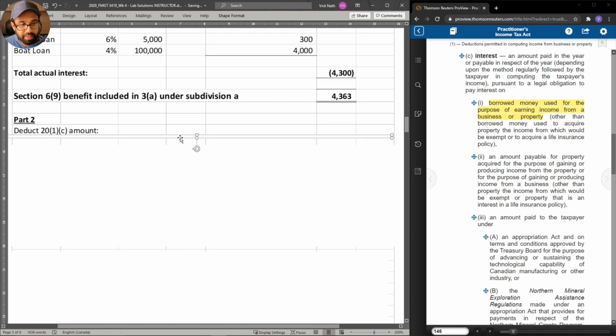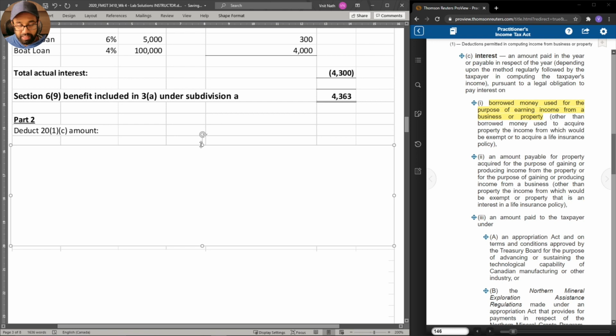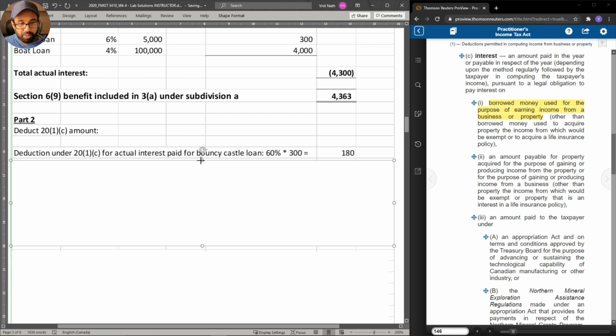We have to deduct an amount with respect to 20 subsection 1 paragraph C. Recall that for the castle loan, actual interest paid was $300, but the bouncy castle was only used for business purposes 60% of the time.